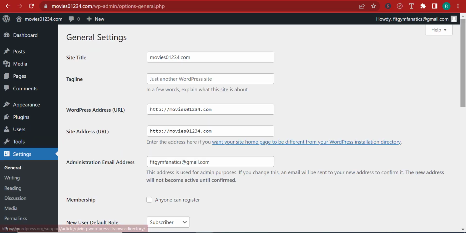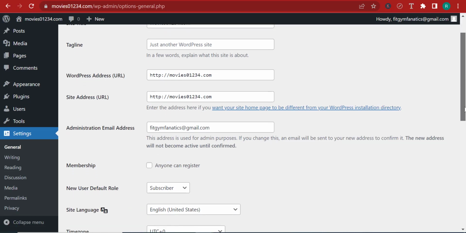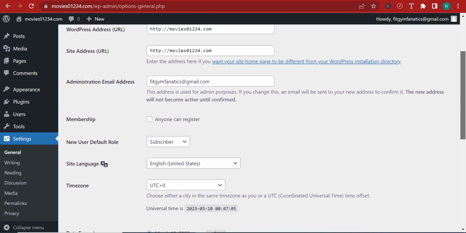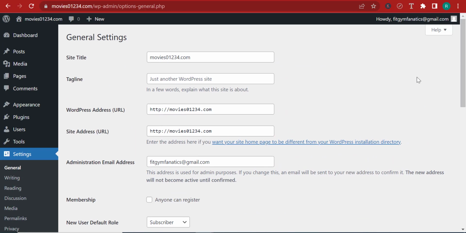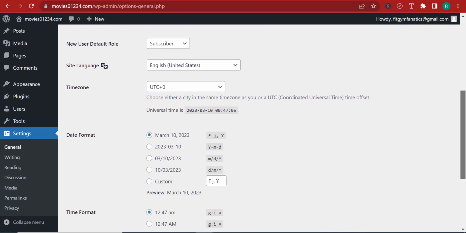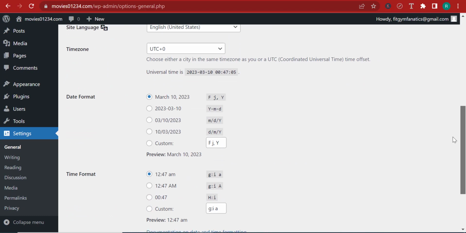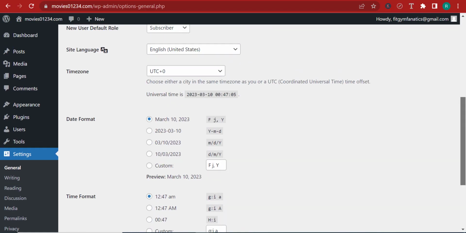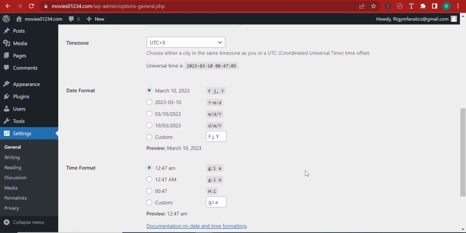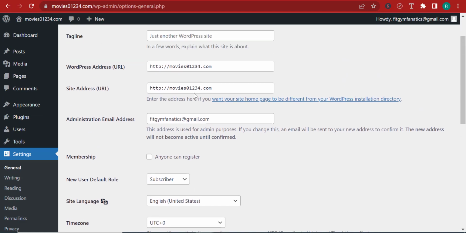And on the general settings over here, I want to warn you not to touch the WordPress address URL and not to touch the site URL. Keep those like they are. Please don't touch them, because if you do, it's going to crash your website and it's going to take you anywhere from 24 to 48 hours, of course, with the help of the Hostinger technical team, to get your website back up. So keep your nose out of here. That's what I'm trying to say.